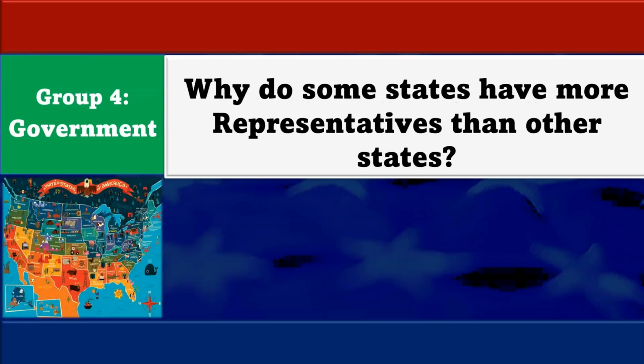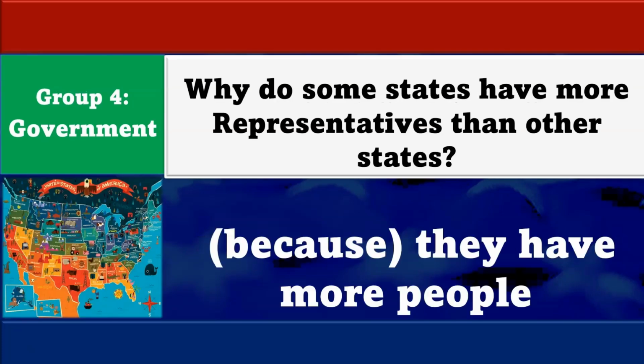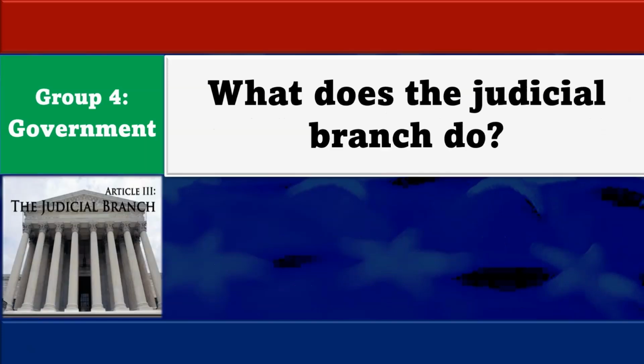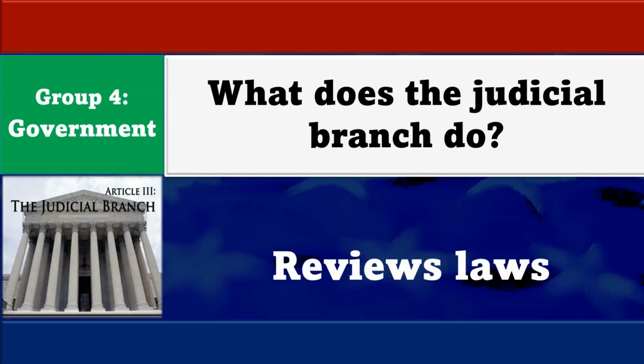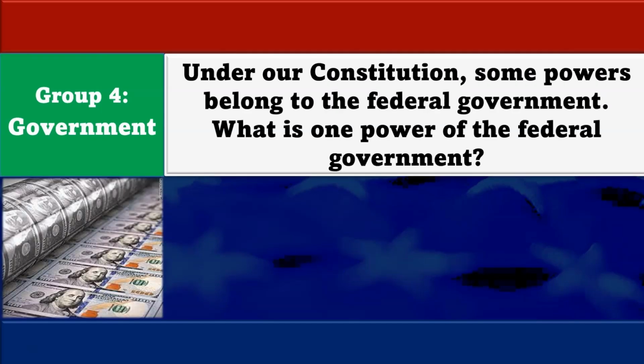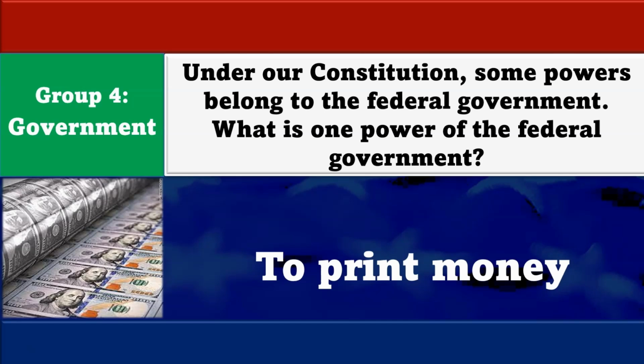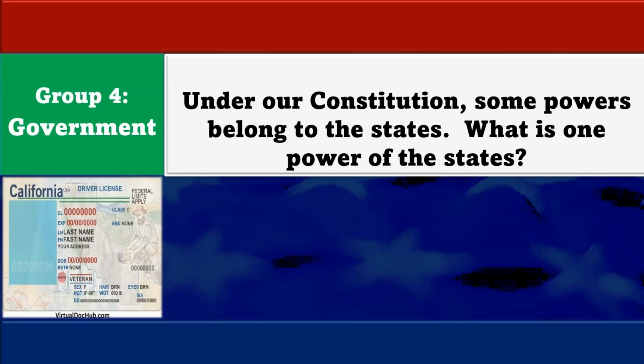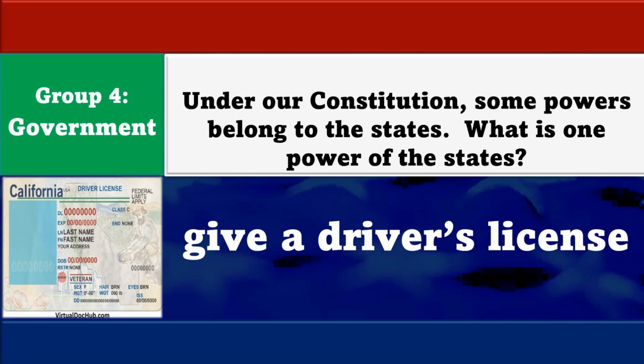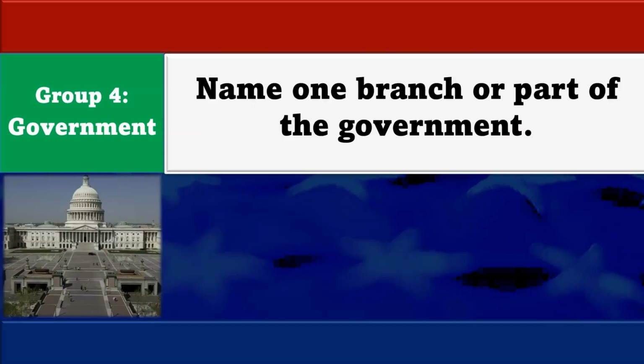Why do some states have more representatives than other states? Because they have more people. What does the judicial branch do? Reviews laws. Under our Constitution, some powers belong to the federal government. What is one power of the federal government? To print money. Under our Constitution, some powers belong to the states. What is one power of the states? To give a driver's license.